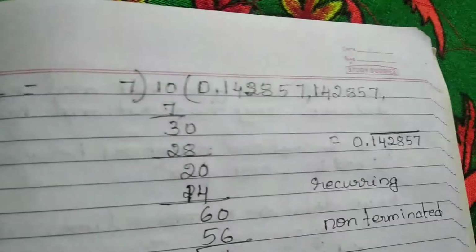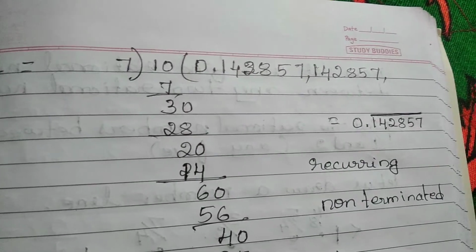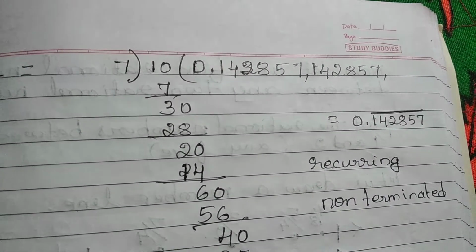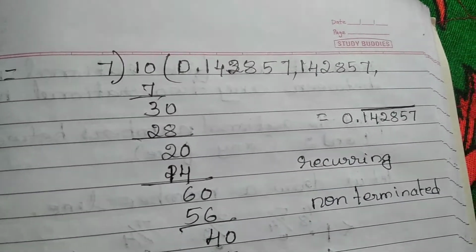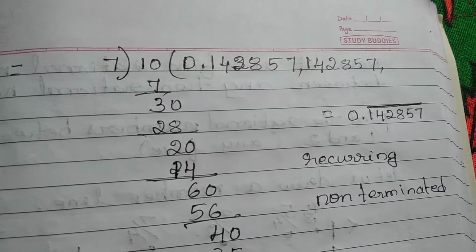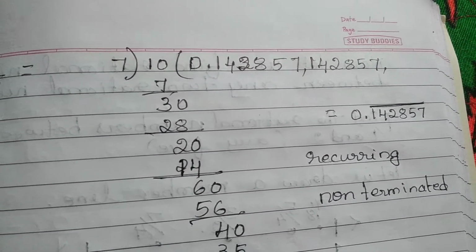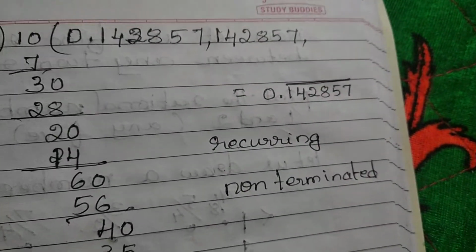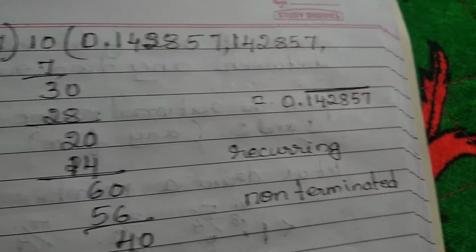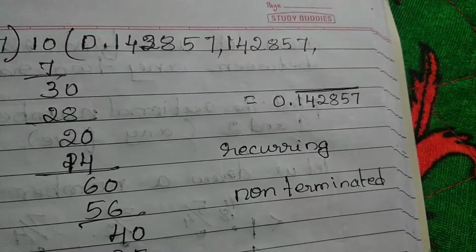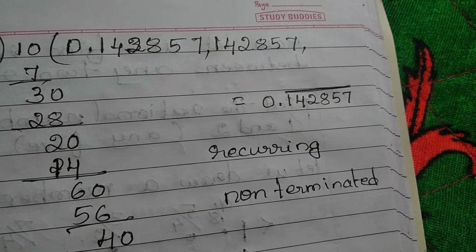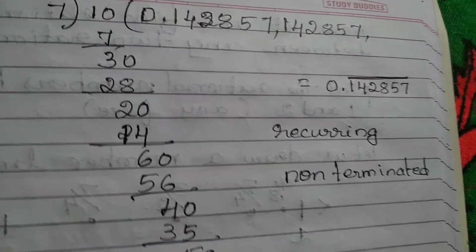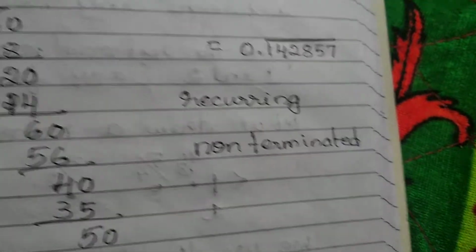Okay, next number is 1 by 7. 1 by 7 is also a rational number, because you can see here 0.142857. After that it again repeats 142857, like this. This will repeat for a long time and repeats itself. So that's why we can see the repeated numbers. What are the repeated numbers? 0.142857. Okay, this is called a repeated number. This is recurring and non-terminated.